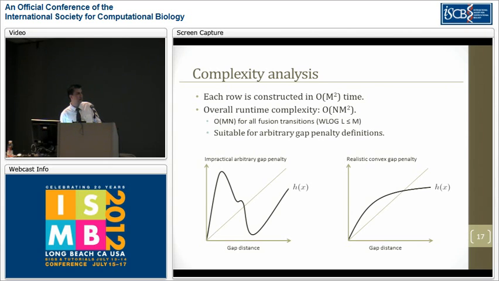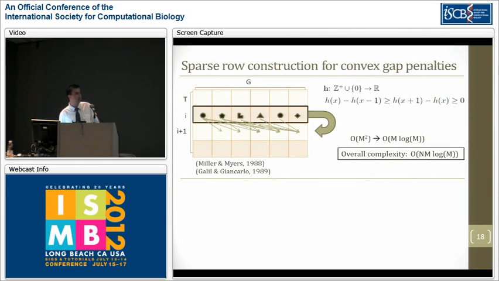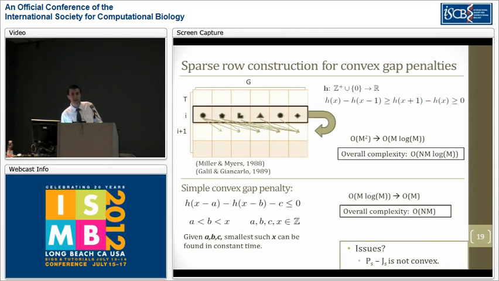And this is a really general solution for all arbitrary gap penalties, even for functions that look like this, which may have no practical use at all. For most practical purposes, it will be much more useful to have a gap penalty function that looks more like this. More than 20 years ago, Miller and Myers and Galil and Giancarlo independently showed that if the gap penalty function given to us satisfies this convexity property, then among these quadratically many transitions between the ith row and the i+1 row, we can process them in such an order that we can get away with not calculating most of them. This would reduce the complexity of each row construction step from order of m squared to order of m log m, giving us an overall complexity of nm log m.